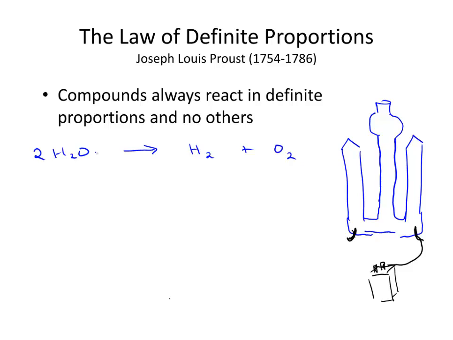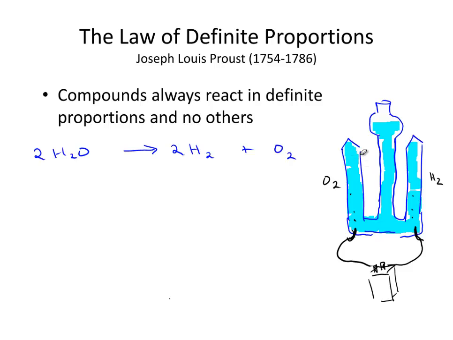Now, if we were to write this in a balanced manner, we would say that every 2 molecules of water react to produce 2 molecules of H2 and 1 molecule of O2. A simple hydrolysis apparatus is sketched at right. This apparatus consists of a central reservoir containing water that feeds into 2 side containers. If we fill both side containers with water and then connect it to an electric source, we will begin to see bubbles form as the water is broken into hydrogen and oxygen. We'll see oxygen collect on one side, we'll see hydrogen collect on the other side.